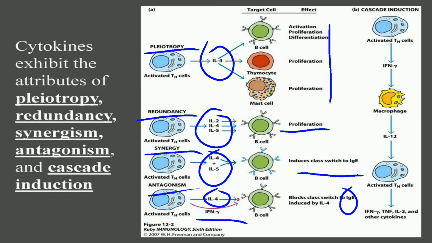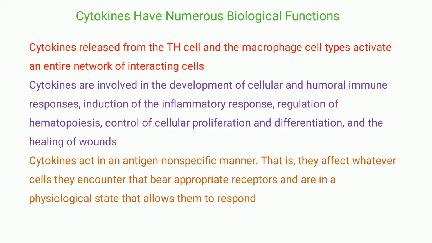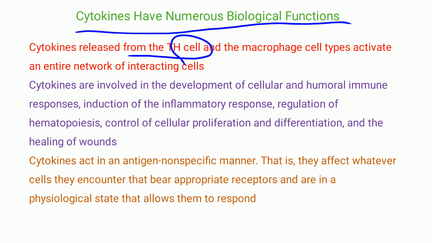So interferon gamma is produced, which targets the macrophages, and the macrophages produce interleukin 12 that activates the TH cells, and those TH cells go and produce interferon gamma, tumor necrosis factor, interleukin 2 and other cytokines. Cytokines have a number of biological functions. They are released from the TH cells, and these TH cells have an entire network of interacting cells.